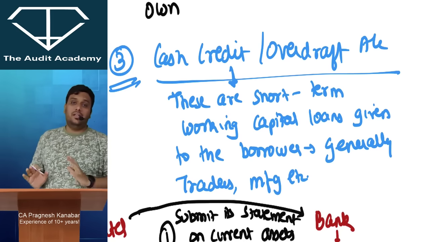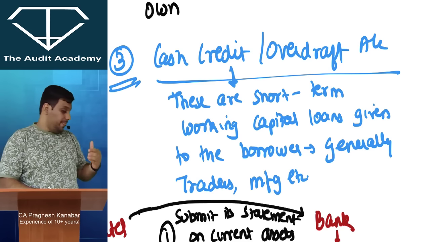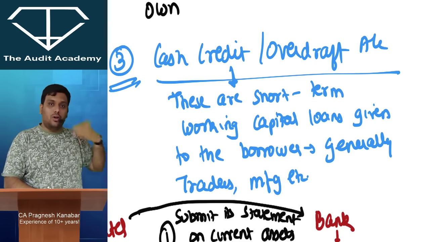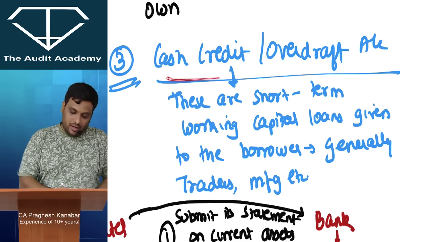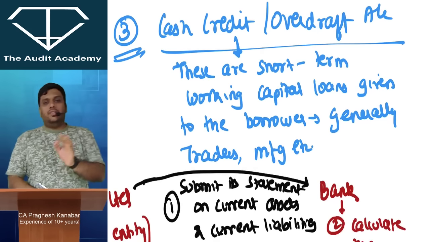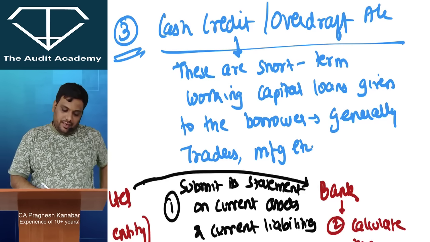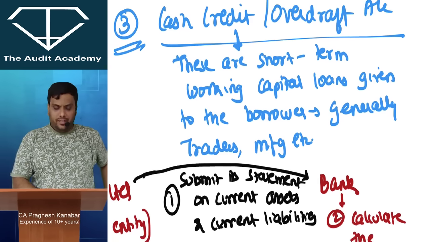We are just learning as of now that when a particular loan or advance is classified as a non-performing asset. All right. Now CCOD. Cash credit and overdraft, these are short-term working capital loans given to the borrowers, generally traders, manufacturers.